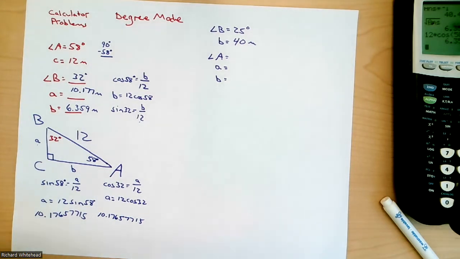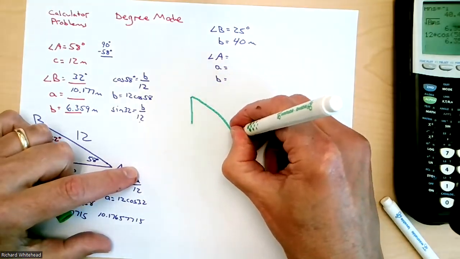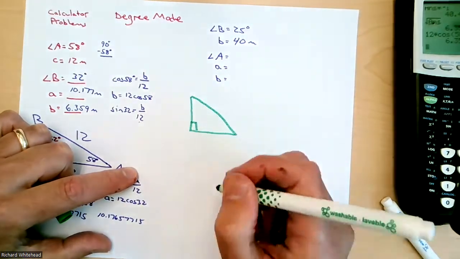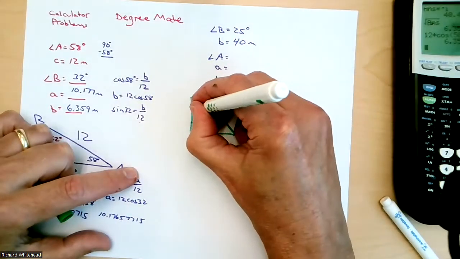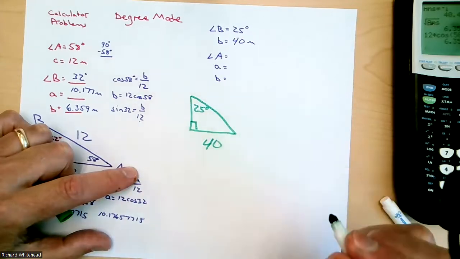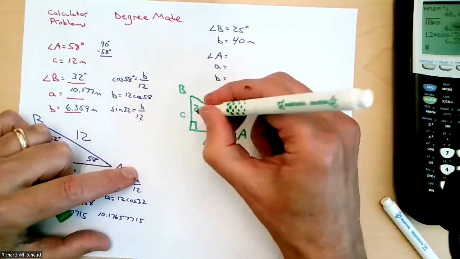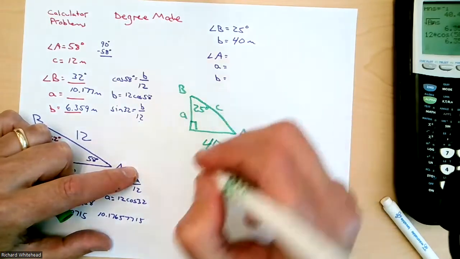So once again, everybody says, well, I better draw a picture of it. So if you draw a picture of it, pretend it's a perfect picture. So you can say, okay, I'm going to call that 25. That's B. And side B is 40. So if that's B, that automatically becomes A. So there's A and there's C.